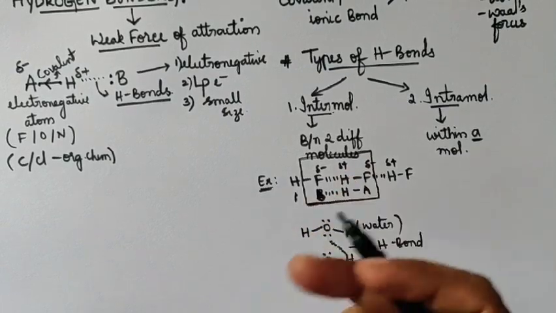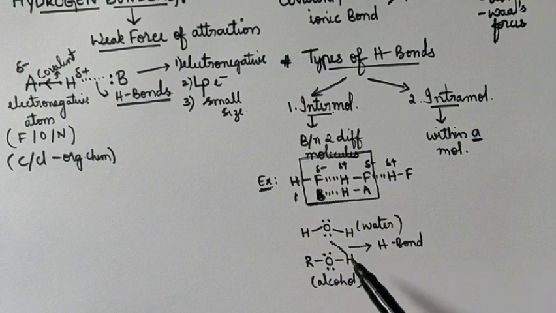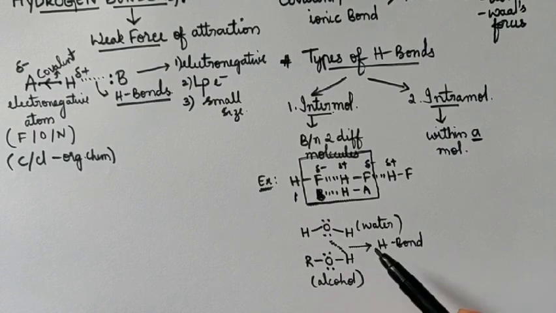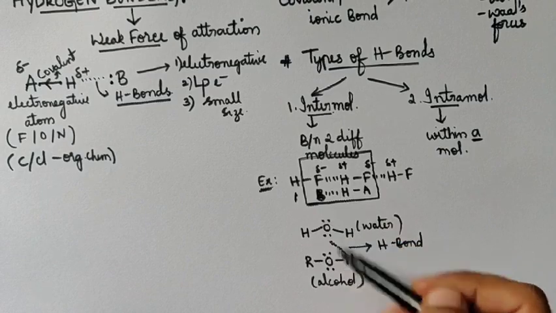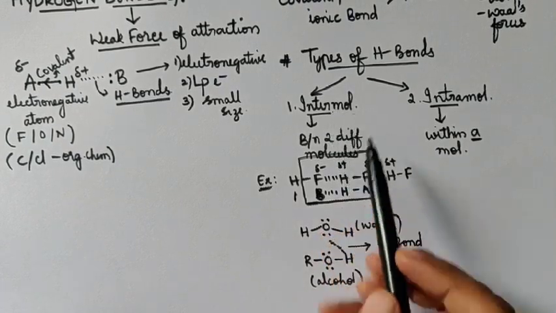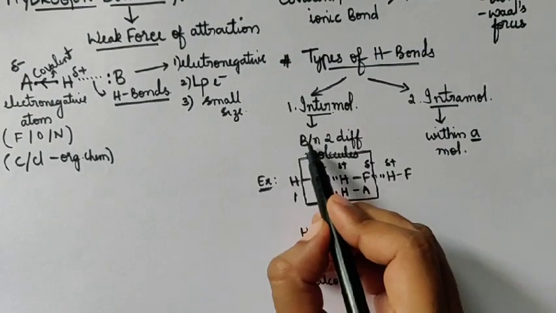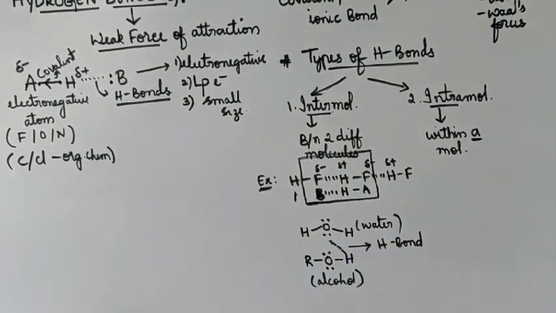Homo type means the same type of molecules. This is also intermolecular hydrogen bonding, but it is hetero type, between different molecules. So intermolecular hydrogen bonding can be between same molecules or between different molecules. But remember, it should be between molecules.